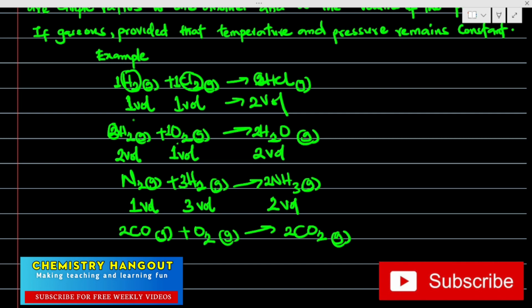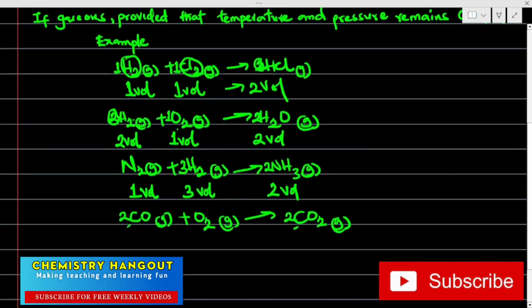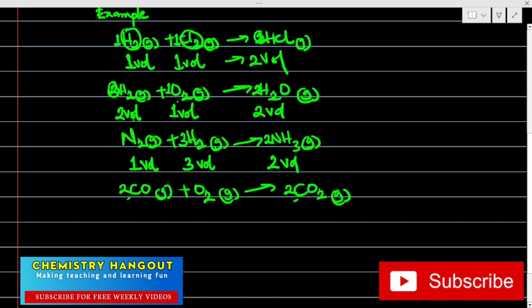Let's check: 2 carbon here, 2 carbon here; 2 oxygen plus 2 making 4, then 2 plus 2 making 4. So what are the volumes by which they are combining? Somebody should be able to tell me. 2 volumes to 1 volume, then to 2 volumes.